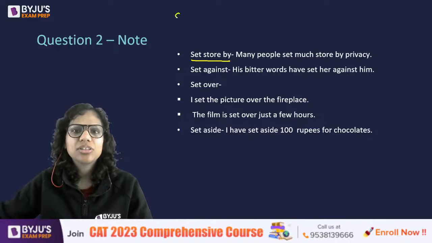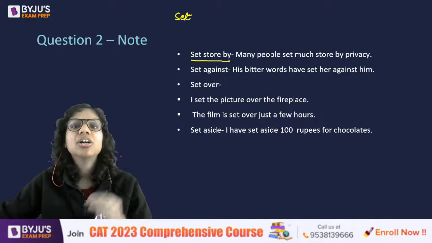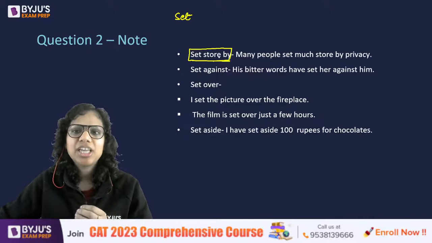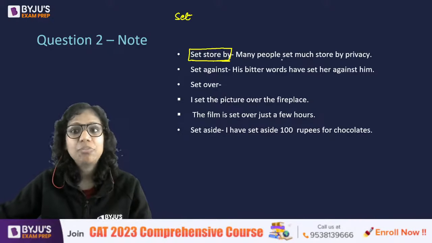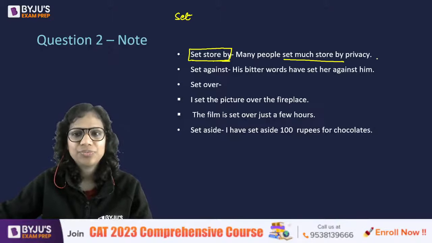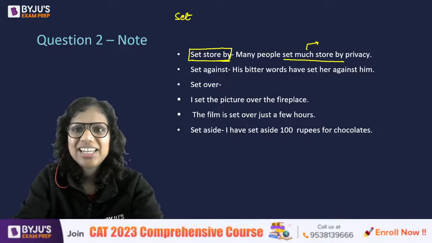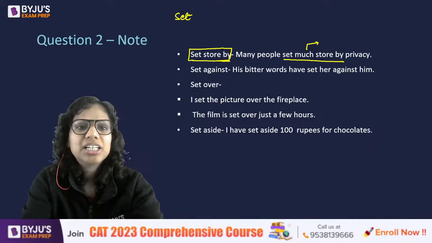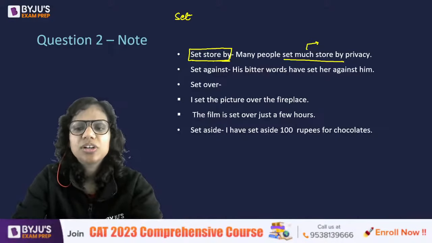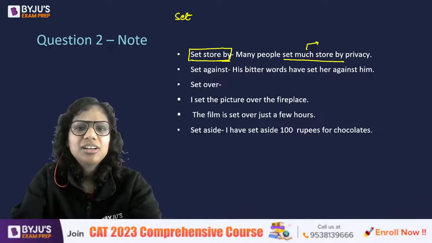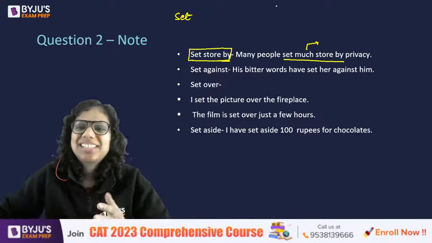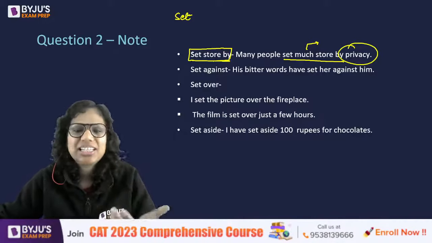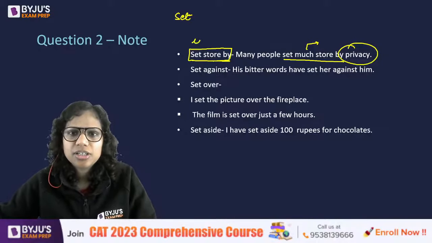Set, store, by. So although just set by was written, the phrasal verb is set store by. When you set store by something, for example, many people set much store by privacy, that means you give a lot of importance to it, right? So that is the meaning of to set store by something. That means you think that it's an important concern, right? That's why you basically want privacy, because you think it's important. That's the idea. So let's call it that it is important for you.